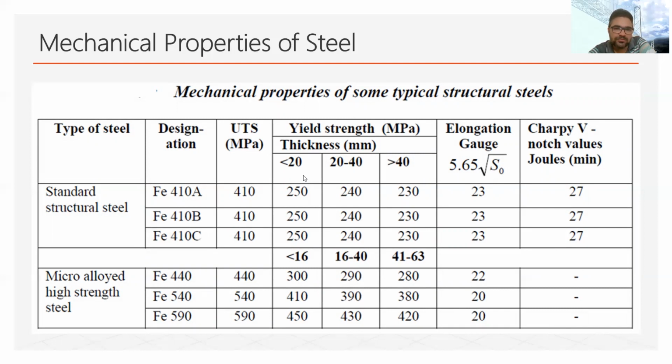Now, why is this variation of strength happening? Because of quality control. The thinner the steel, the more likely there will not be any air voids. The thicker the material, the more likely there may be air voids, and if there are air voids, then the strength of the steel may be less. That is why the yield strength is taken as less in the case of thicker material. Elongation percentage is also given, showing how much elongation is observed from the tension test.